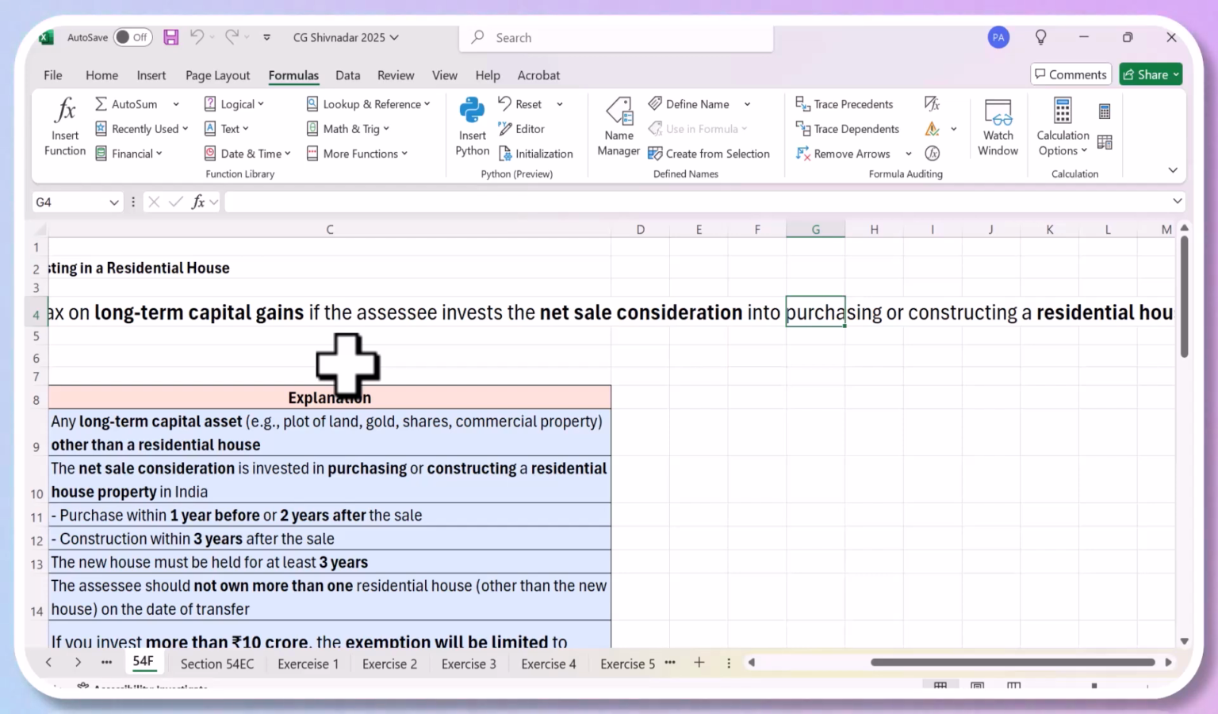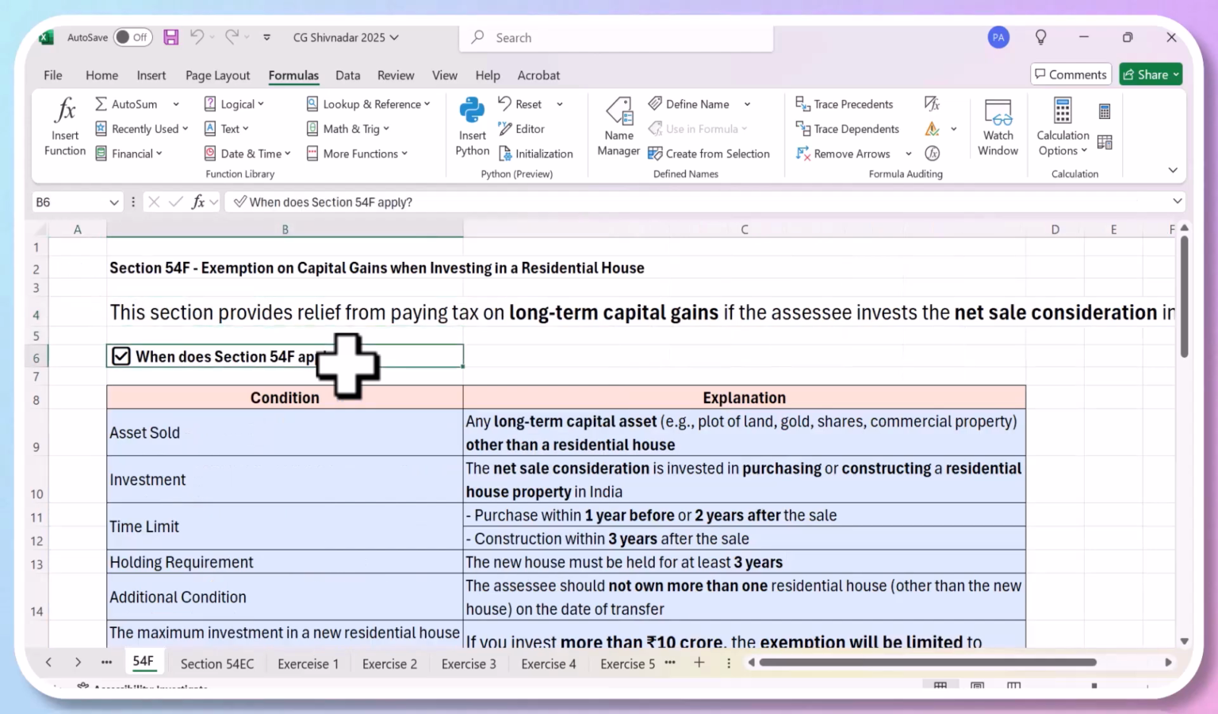He has to invest everything, the entire money, not only the capital gain, but whatever he has realized from the sale of a land or a jewelry or any equipment asset. He is going to invest the whole money. So now read this. When does the section 54 apply?